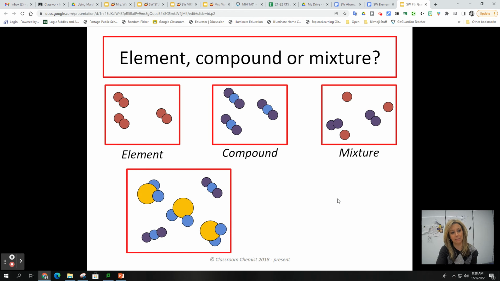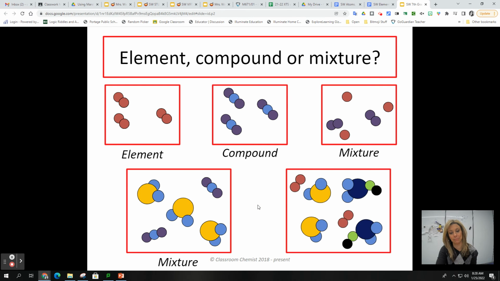What do you think that is? We have some different compounds here, but they aren't chemically combined to each other. That compound is not chemically combined to that one. That makes it a mixture. How about this one? We have an element, we have a compound, we have another compound, but the three are not chemically combined. That makes it a mixture.